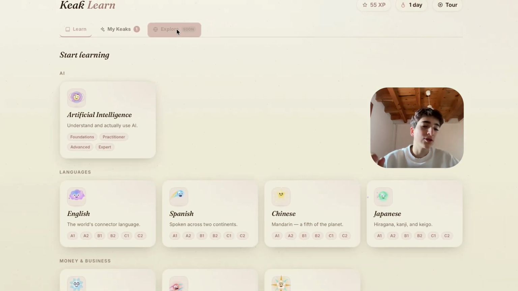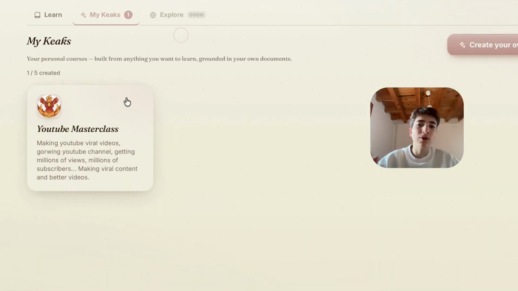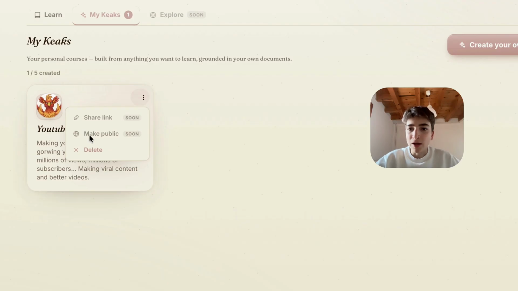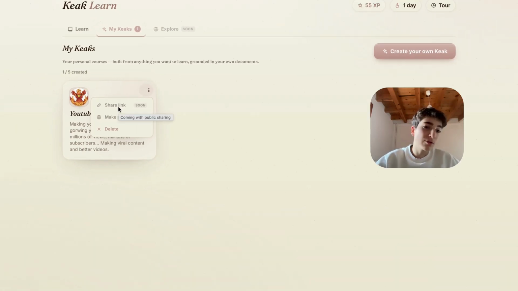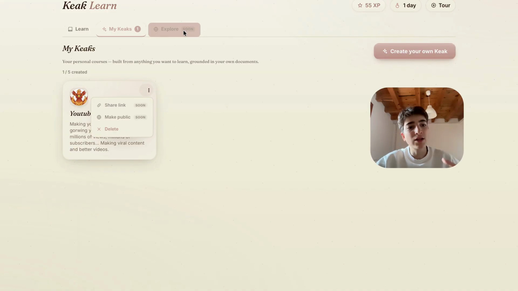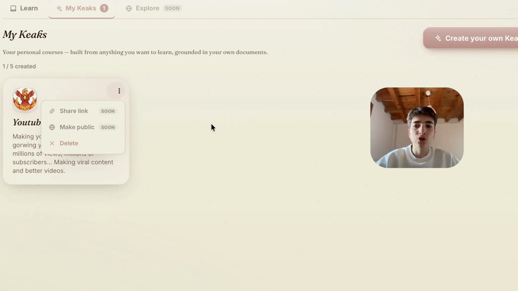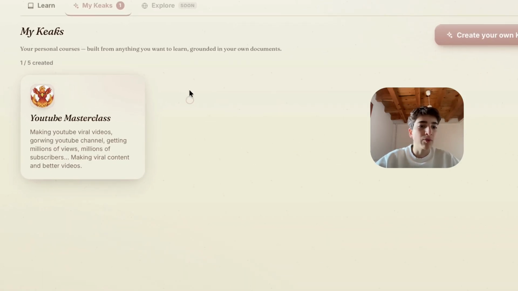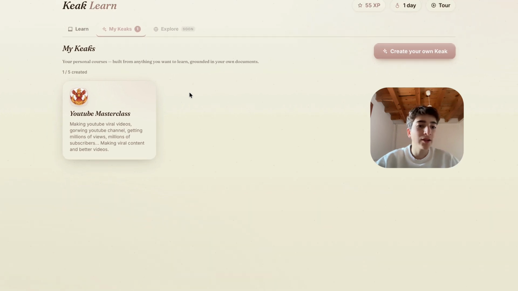And one feature that is coming soon is that you will be able to share it. Like in here, you will be able to share it with other people and make it public, and in the explore section people will see it, and it will be like a feed of people that have made public their own Keaks. You can just use them from other people if they make it public and you like it, and you can give it a like, and then it will appear more like that.